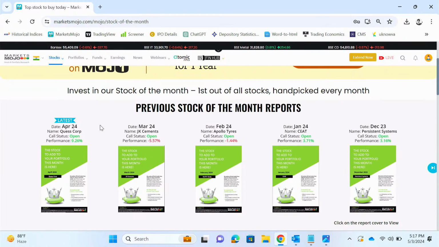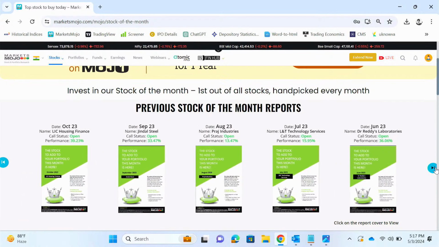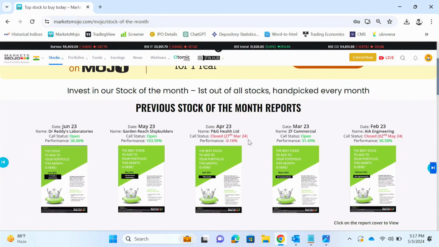Once a stock of the month enters, we track it. So you can see performances over here. And whenever we have given a close call, so basically this, you can see PNG Health, we closed this stock on 27th of March. You will get a notification and an email saying that we are closing the stock of the month, and it's up to you if you want to sell. We basically urge you to sell this stock when we close.